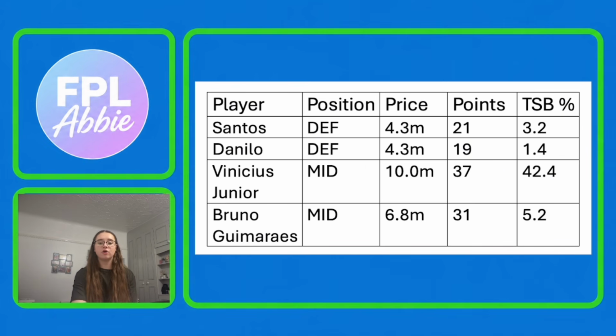And so his goal threat and assist threat is quite high, whereas with Bruno Guimaraes, it's more his assist threat that's high, but then he's also quite good for some of the bonus points that midfielders can qualify for, so that's the chances created points, and then also the tackled points. He's picked up a few of them so far as well. And so I think that makes these two as a pair a really nice option to have in your team for the round of 16.